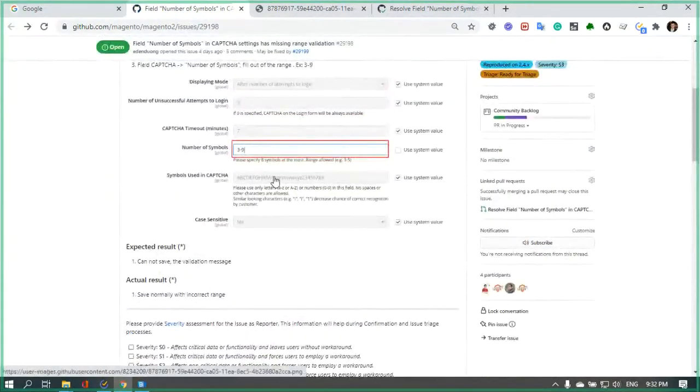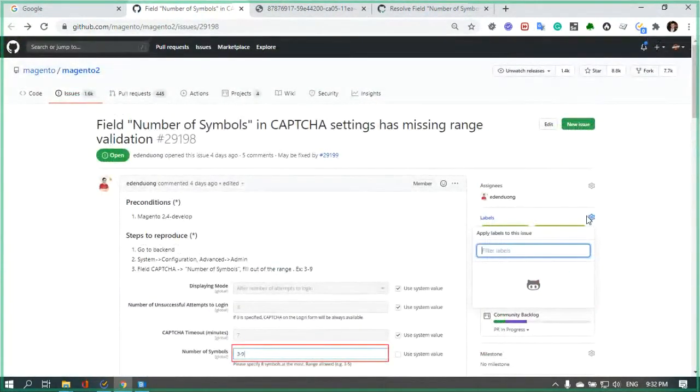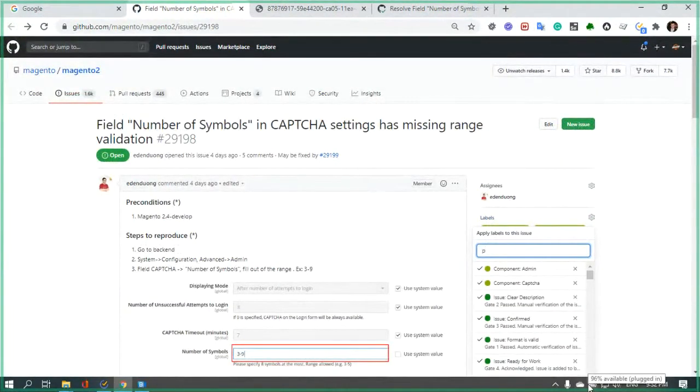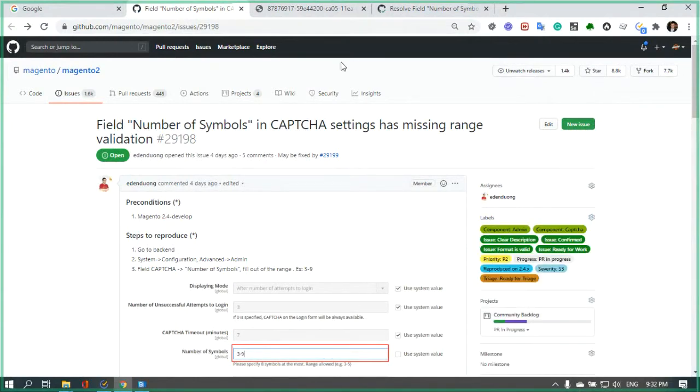Yeah, I think this one for sure would be a P2. Already S3, I think that is probably right. Because even though you can control the numbers here in the field, it would prevent login, which is a problem. So definitely a P2. Okay, yeah, it looks like it already came with an S3.